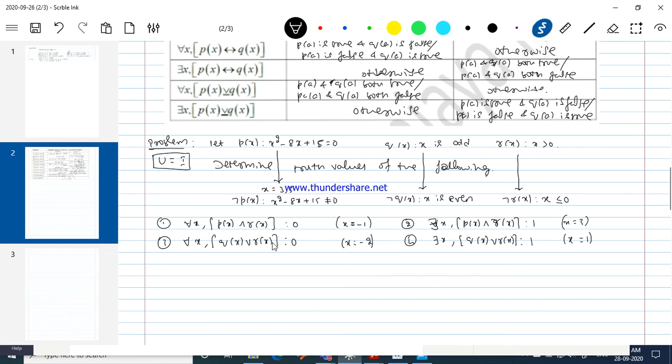For the same example, let me just continue. So it doesn't matter which problem we are talking about. Let me not concentrate much on the problems. Let me just concentrate on the concepts. Okay, please try this one now. Problem number 4. I want for all X, Q of X, exclusive OR, negation Q of X. What is the truth value of this?